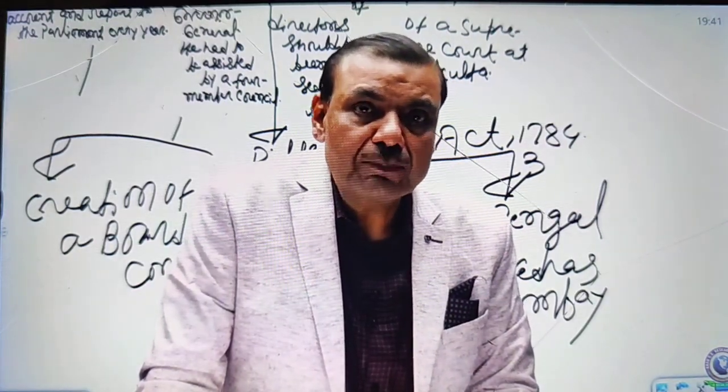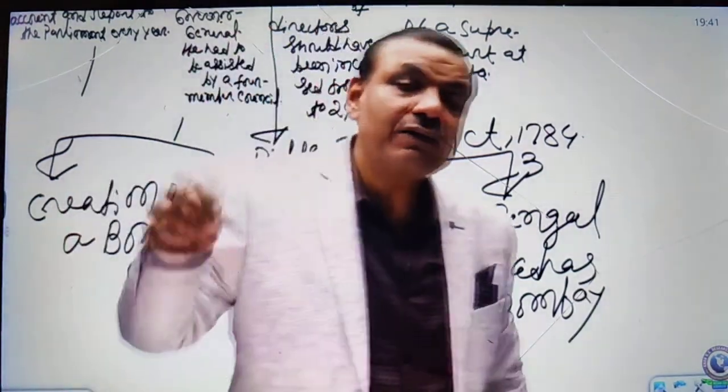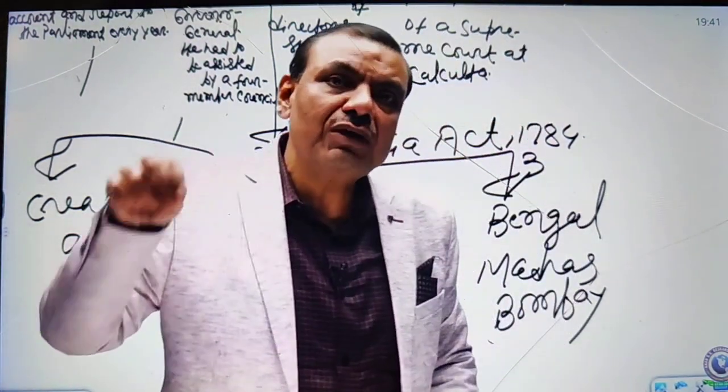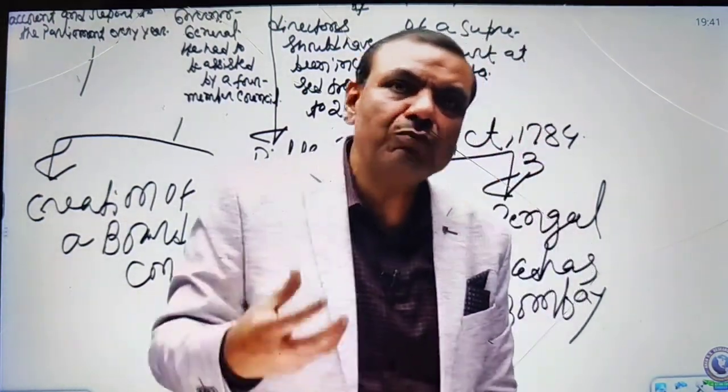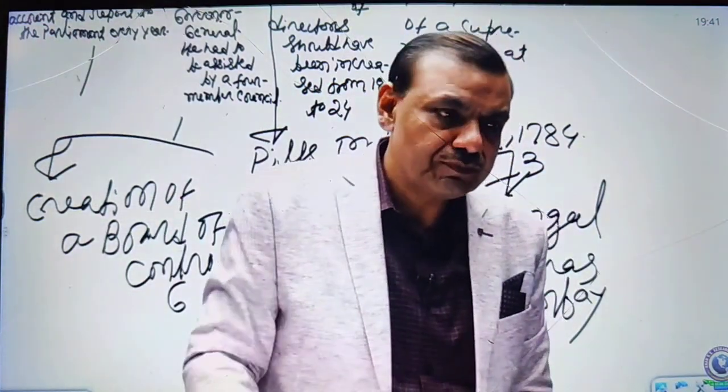When the British Parliament was going to put a control over the activity of the British company, then it came to be known as regulating act because it is just a regulation. Regulation means control, and regulation means that the company has to be regulated. The company has to work according to the rules.